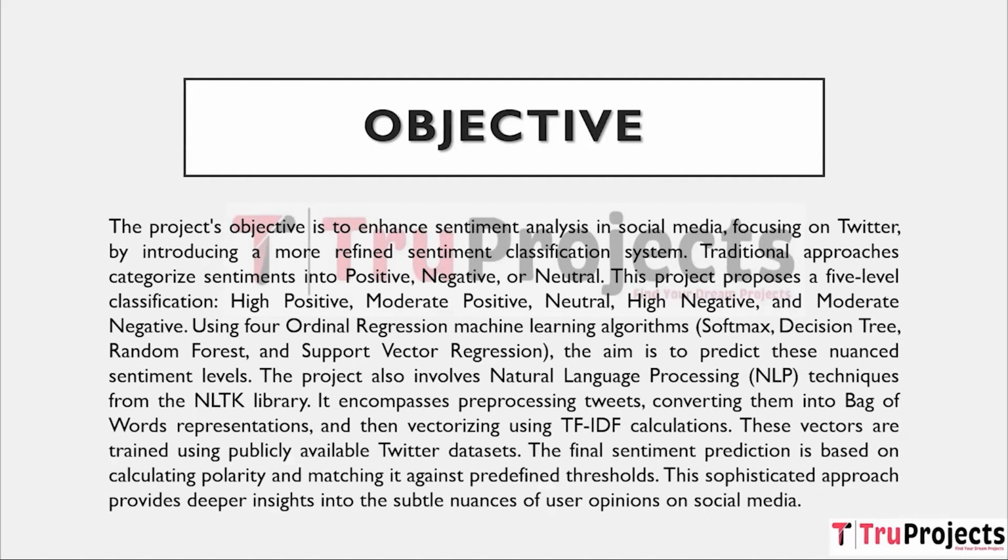Natural language processing, which is NLP, techniques from the NLTK package are also used in this project. It consists of pre-processing tweets, turning them into bag-of-word representations, and then vectorizing them using TF-IDF calculations. These vectors are used and trained using the dataset from Twitter that is freely available to the public. The final emotion forecast is based on calculating polarity and comparing it to predetermined thresholds.